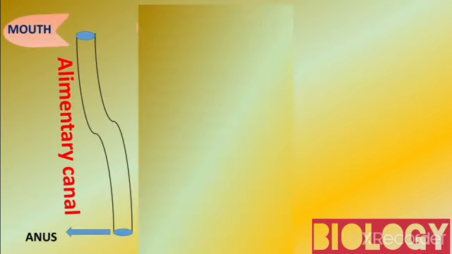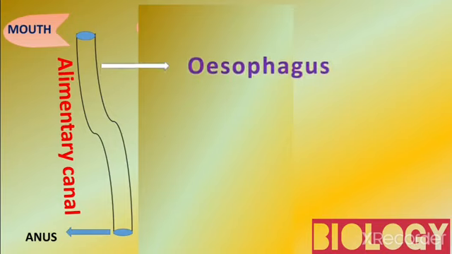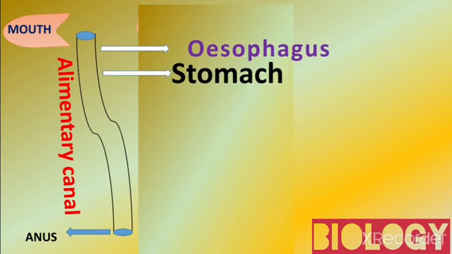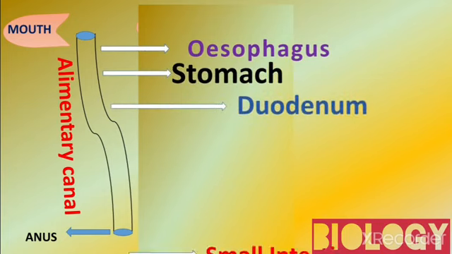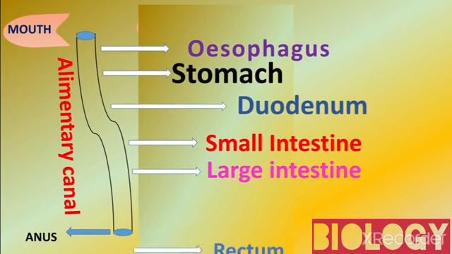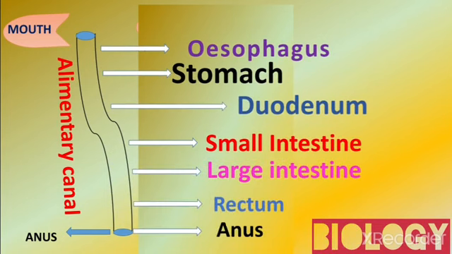Now we will see the different parts of the alimentary canal: esophagus, stomach, duodenum, small intestine, large intestine, rectum and anus. These are the different parts of the alimentary canal in our digestive system.